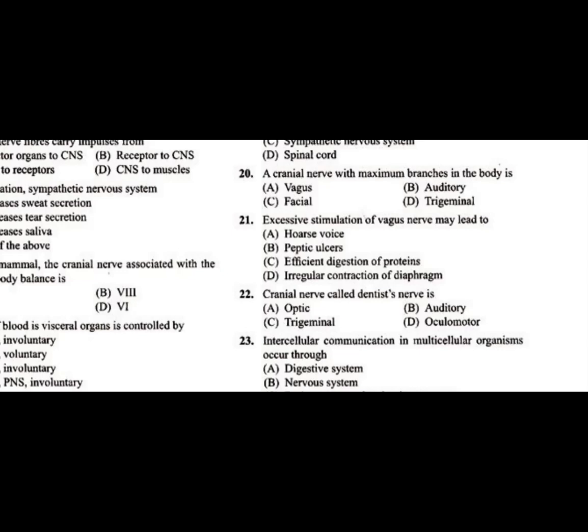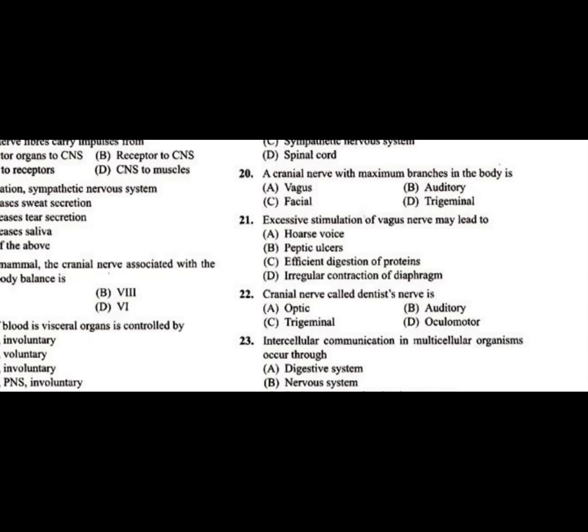Excessive stimulation of the vagus nerve will secrete more acid in the stomach, which will result in peptic ulcers. So question number 21, the answer is B.